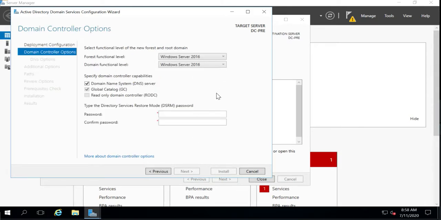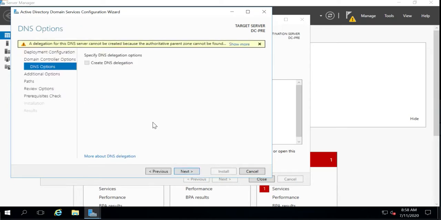Okay, on the next screen you can see the forest functional level. Select the operating system that should be able to join your domain controller, 2016 or 2012 version. I will select 2016, meaning that at minimum this operating system should be able to join my domain controller. Insert the password.